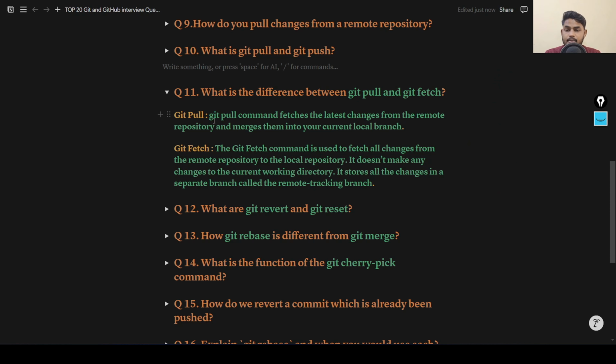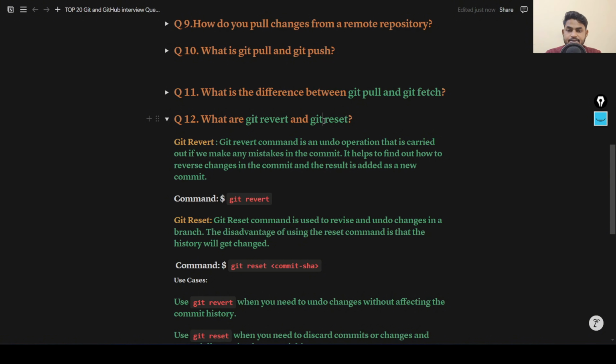Next question we have, what is the git revert and git reset command? Okay, so we have seen this in our previous video also. Git revert command is an undo operation that is carried out if we make any mistakes in our commit. Suppose that you are working and you have made a mistake and you have committed those changes. It will find out how to reverse the commit, and the result is added as a new commit.